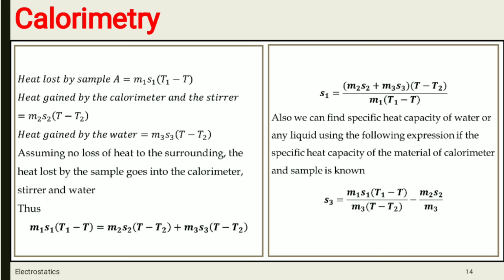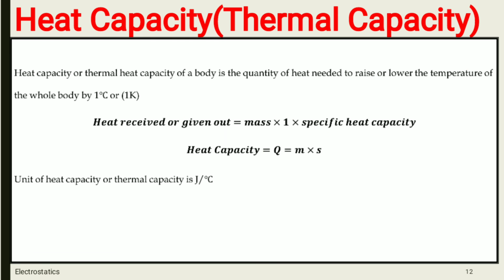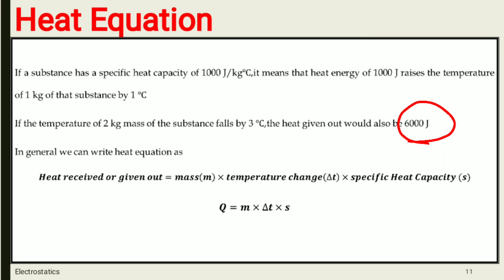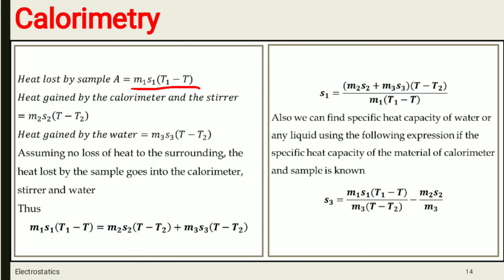Next, heat lost by sample A is M1 S1 (T1 minus T). Heat lost by the sample is M1 S1 (T1 minus T).